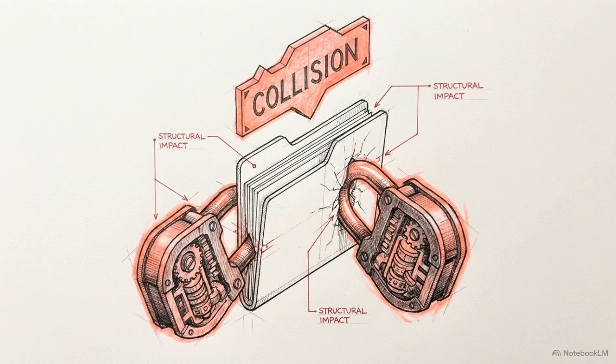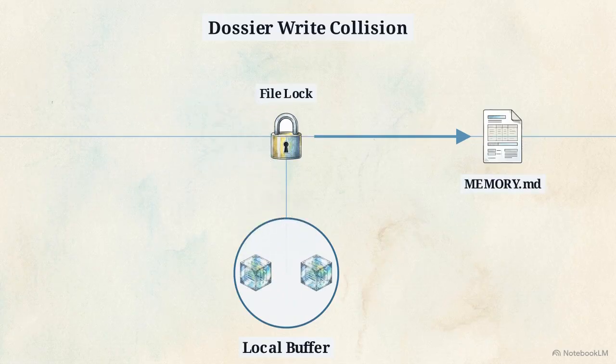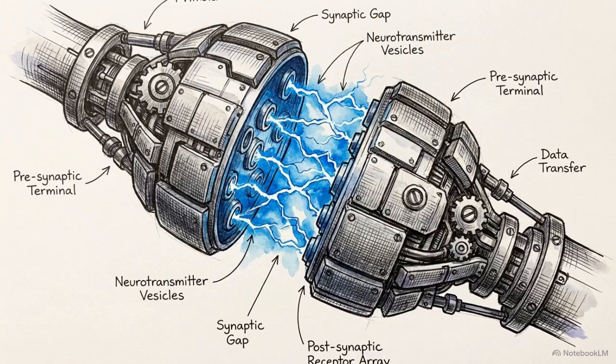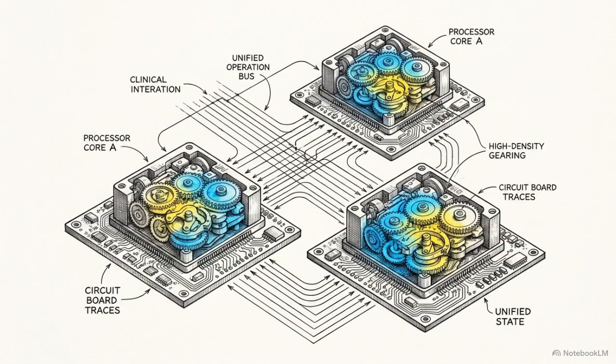If simultaneous write locks hit the memory files, the system triggers a failure mitigation strategy for dossier write collisions. It relinquishes the lock thread, caches the events in a local buffer, and retries writing sequentially after a 20-millisecond delay, preventing file corruption. An agent's mind is only as effective as its synapses. This tripartite architecture ensures the entire decentralized network operates on a single, perfectly synchronized state of truth.